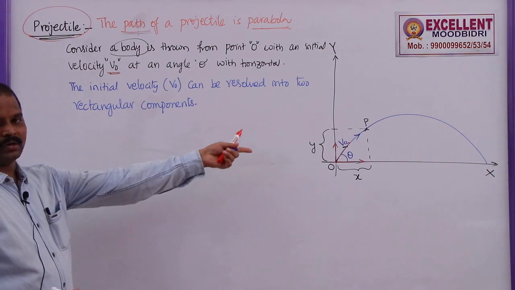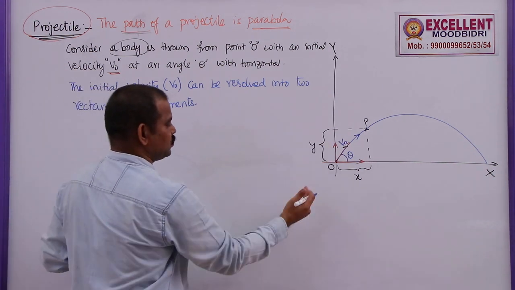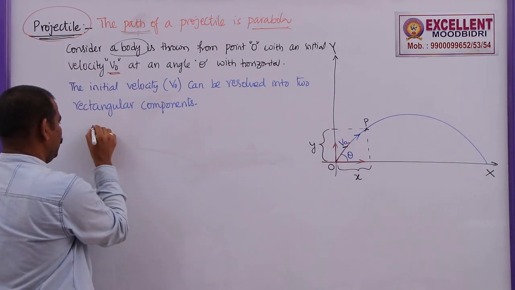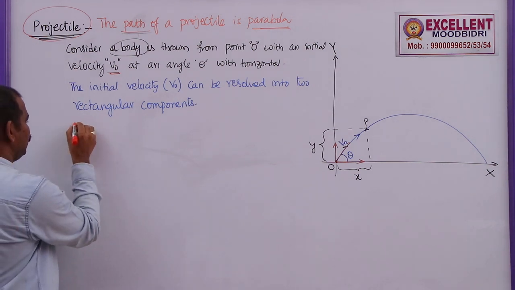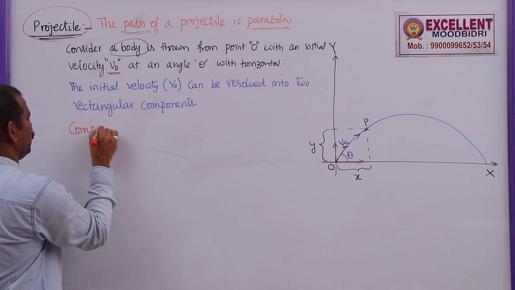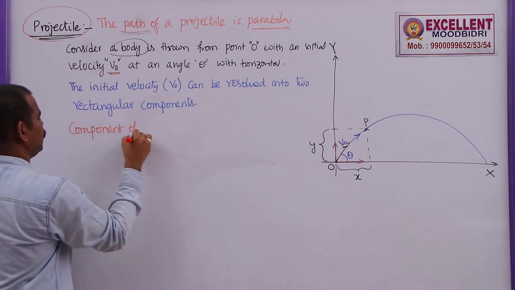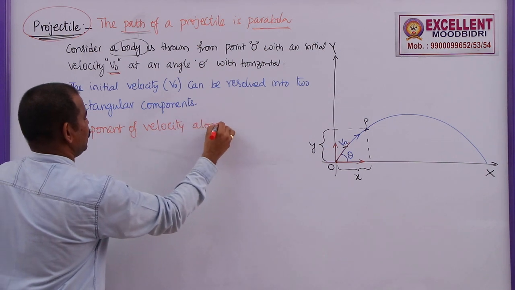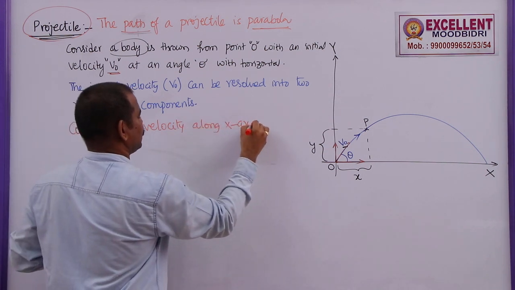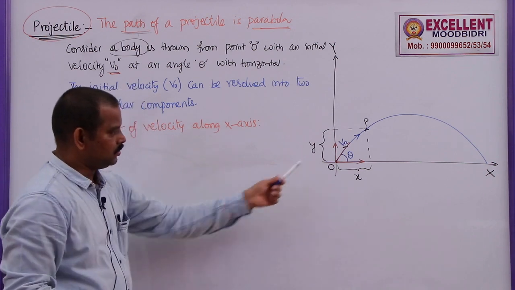So what are those two rectangular components? One along the x-axis, one along the y-axis. So the component of velocity along the x-axis. So how to get this one?